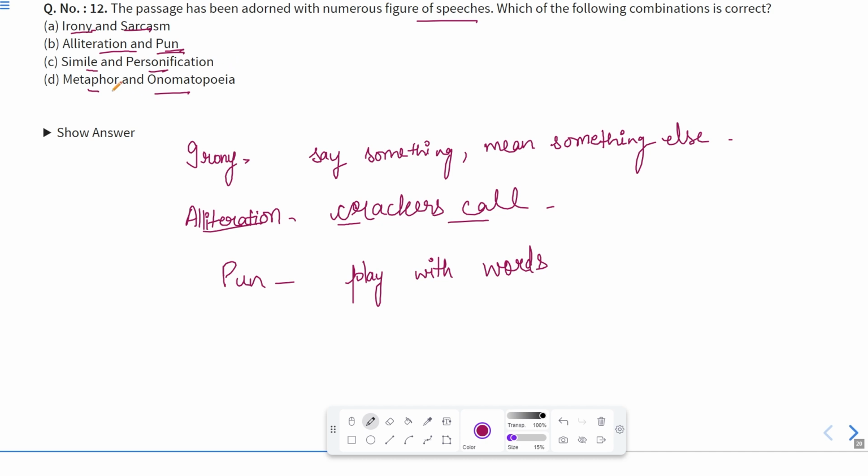Okay, simile and personification. Simile, where we compare two things together. Simile is a situation in which we compare using the conjunctions like or as. When we compare two things using the words like and as, for example, as white as the snow, this is a simile.